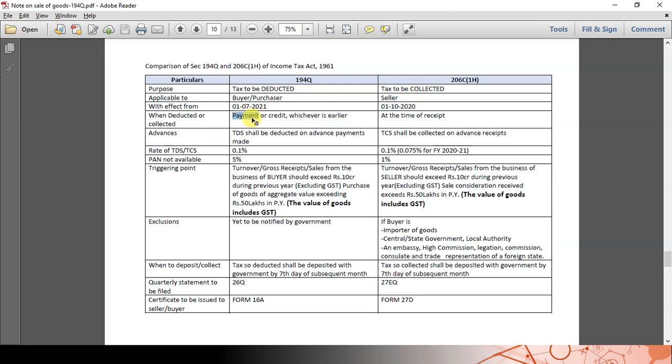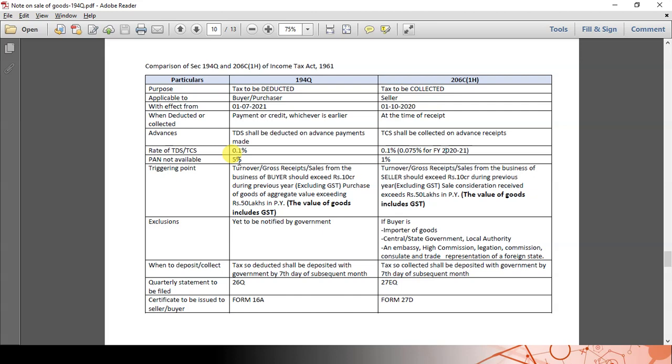Here the TCS has to be collected at the time of receipt, and TDS has to be deducted even on advance payments made. TCS has to be collected only on advance receipts, like whenever we receive the amount, we have to collect the TCS. So the rate will be the same, 0.1% on 194Q and 206C1H as well. However, because of the reduction of tax rates by the government by 25%, it is 0.075% for FY 2021 from the effective date given by the government notification. If PAN is not available, 5%; if PAN is not available, 1%.